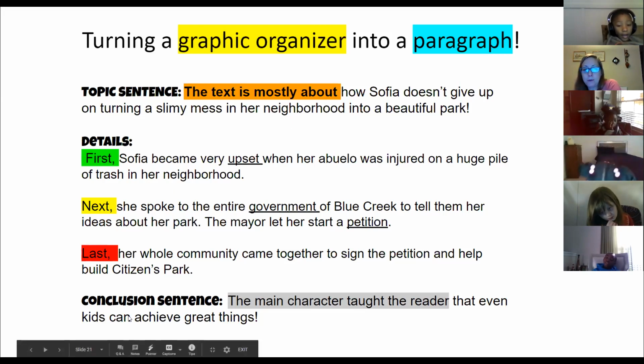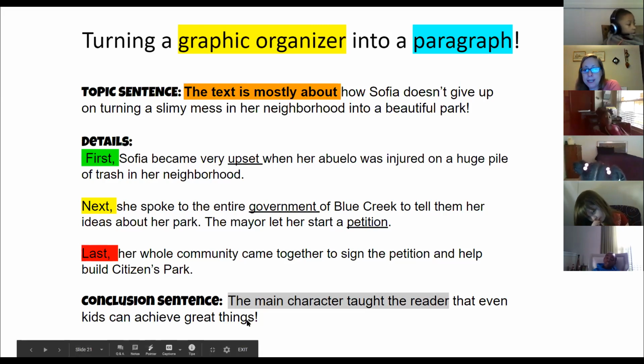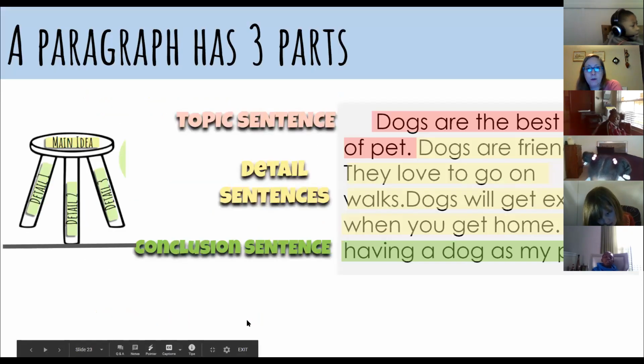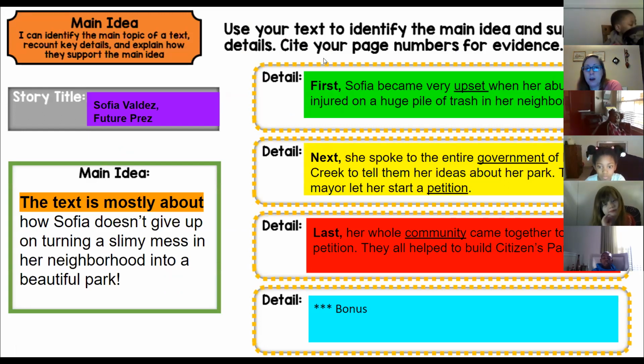But last not least, we've got our conclusion sentence, right? And I like to end it with this sentence starter. The main character taught the reader that even kids can achieve great things. So all we did, if I go back, we turned our details we talked about yesterday and our main idea statement into a paragraph, right?